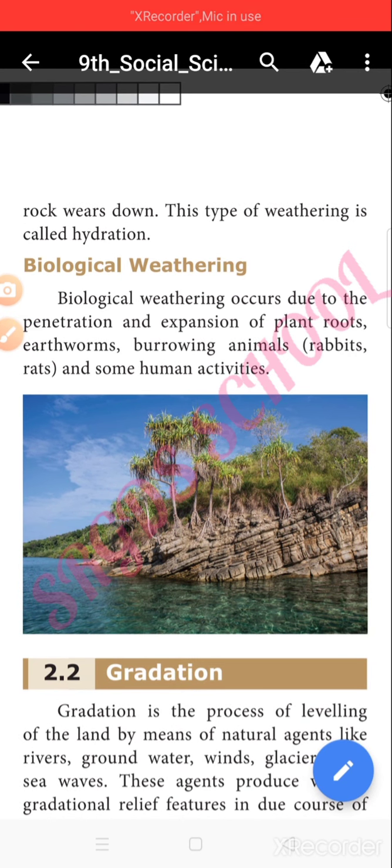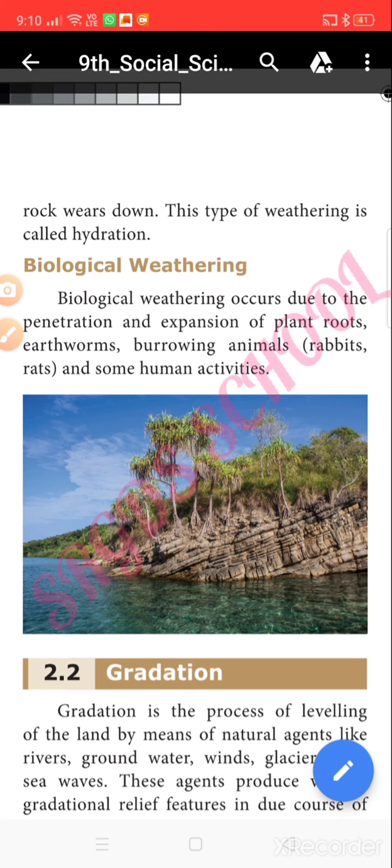Now this is a time for review. Shall I ask you some questions, children? What is chemical weathering? The disintegration and decomposition of rocks due to chemical reaction is called chemical weathering. Yes, it is correct. What are the agents of chemical weathering? Carbon dioxide, hydrogen and water.